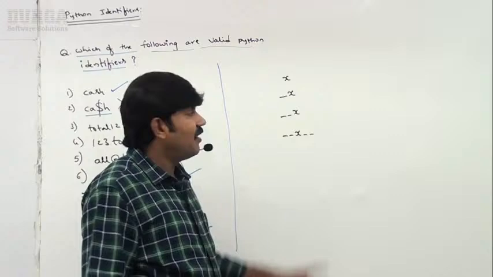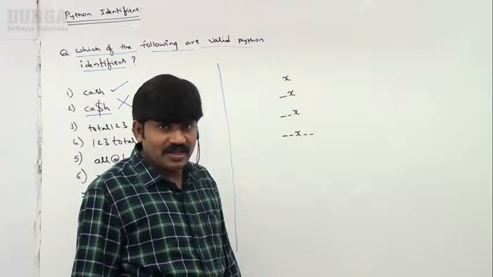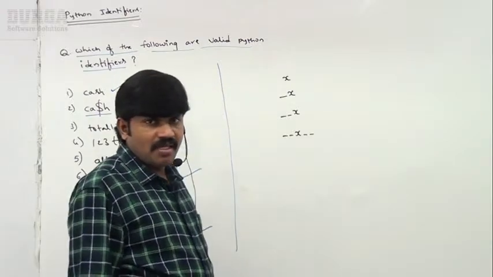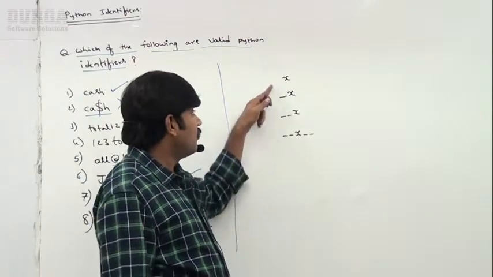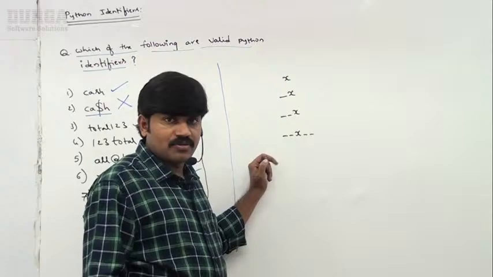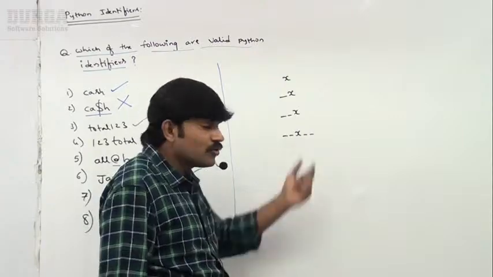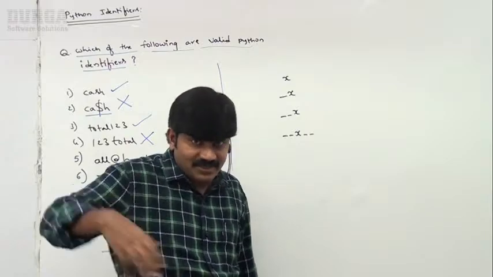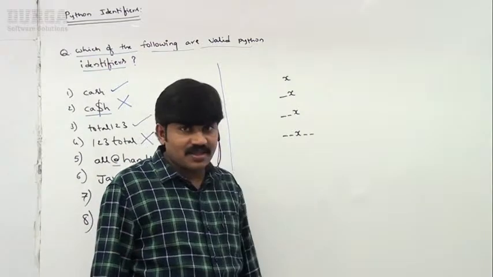All are 100% valid Python identifiers. Now, is there any difference between these? Without underscore, with underscore, with two underscores at the beginning, two underscores at the beginning and the end. Are there specific conventions because of these?